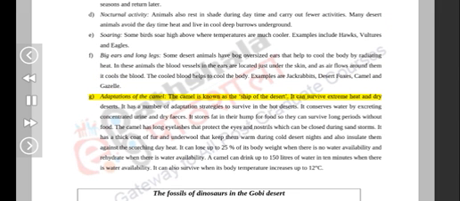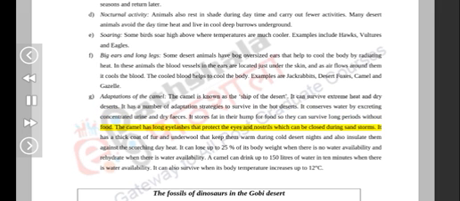G. Adaptations of the camel. The camel is known as the ship of the desert. It can survive extreme heat and dry deserts. It has a number of adaptation strategies to survive in the hot deserts. It conserves water by excreting concentrated urine and dry feces. It stores fat in its hump for food so it can survive long periods without food.